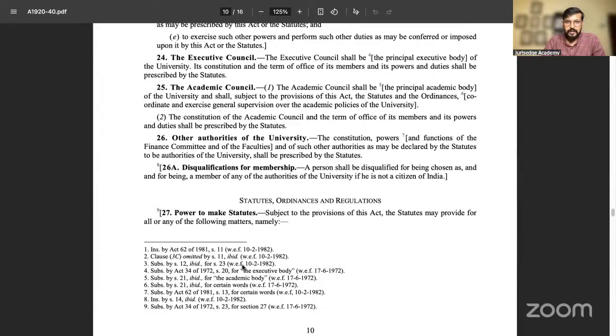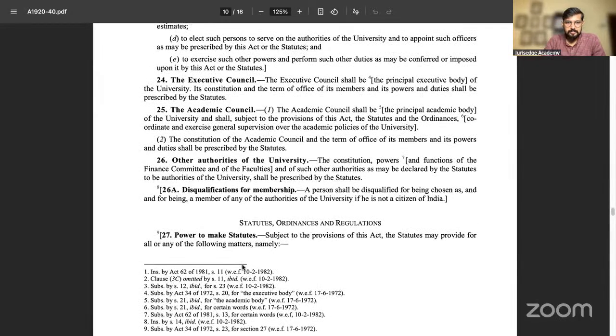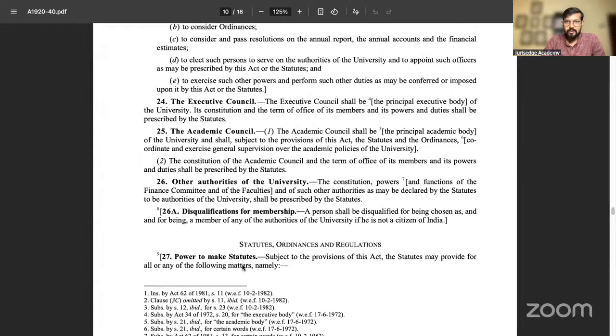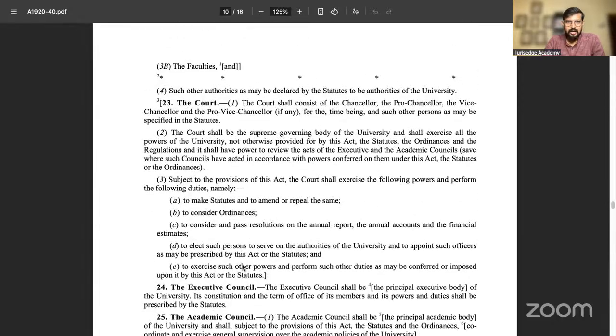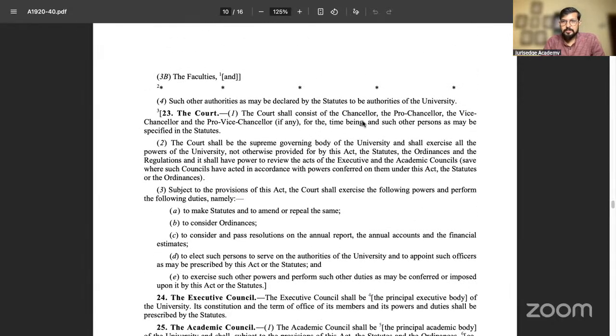That is the very important part. The Court consists of the chancellor, pro-chancellor, vice-chancellor, and pro-vice-chancellor. The Court shall be the supreme governing body of the university, which was added in 1981. It was not there in 1965 and 1951. It shall exercise all the powers of the university not otherwise provided by this Act: statutes, ordinances, everything.